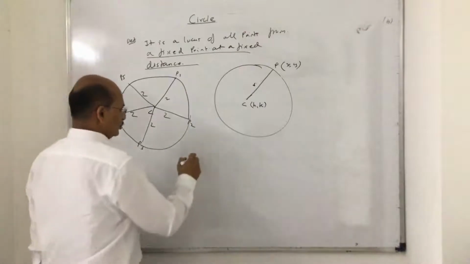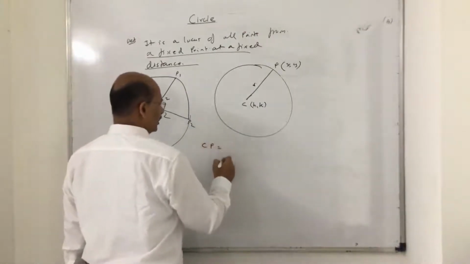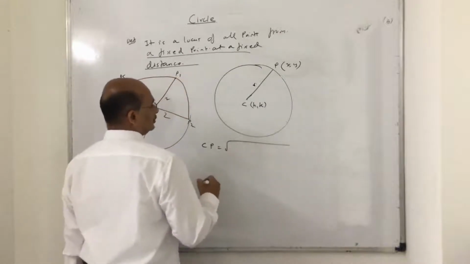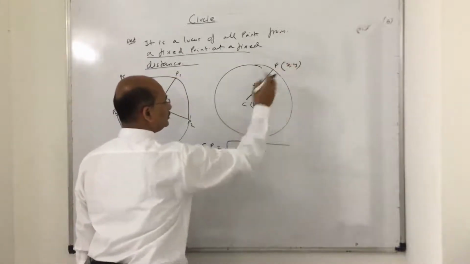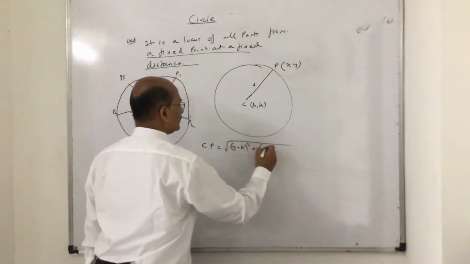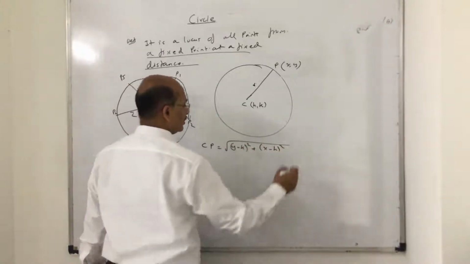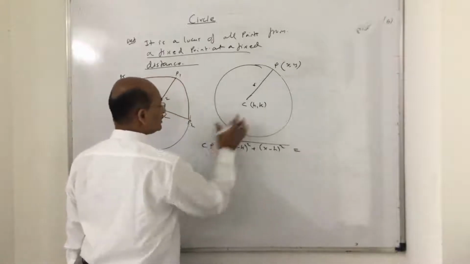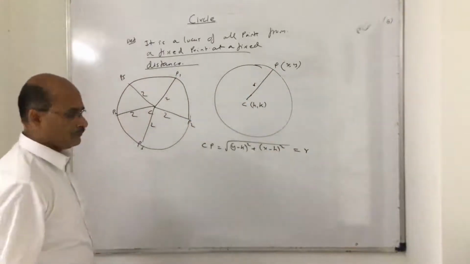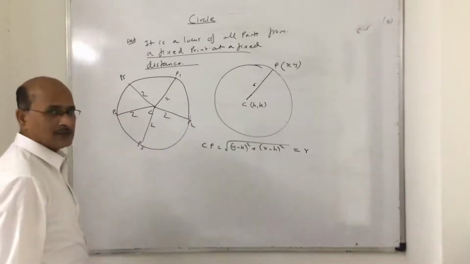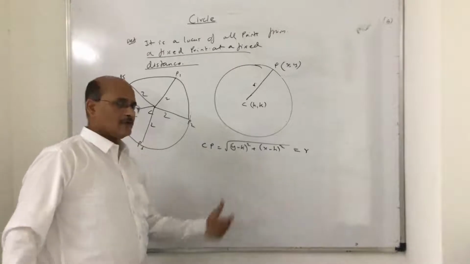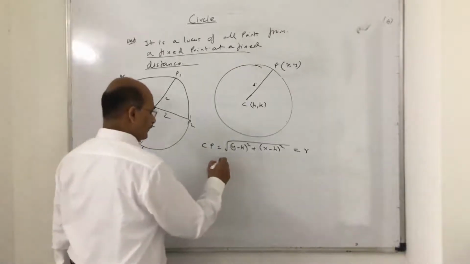Then the distance CP is the square root of (y minus k) whole squared plus (x minus h) whole squared, and this distance CP is nothing but the radius of the circle. So this generates the equation of the circle by simplifying further.